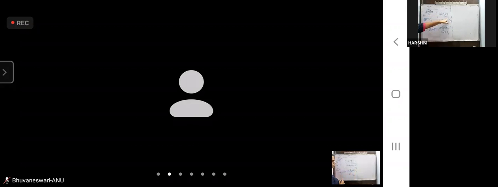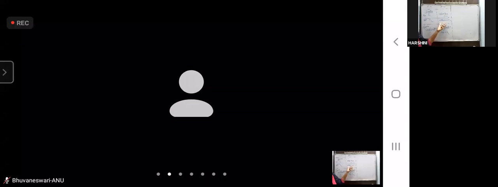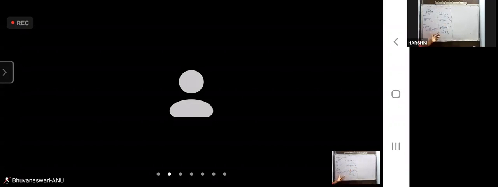Will or shall plus be plus V3. Now, if you see, V1 is changed into V3. To show that it is in present tense, we use is, am, are. V2 is changed into V3, but to show that it is in past tense, we write was or were. And this is in future tense, V1, but V1 changed to V3. In order to compensate both, will or shall plus be plus V3. Okay, this completes simple tenses into passive voice.